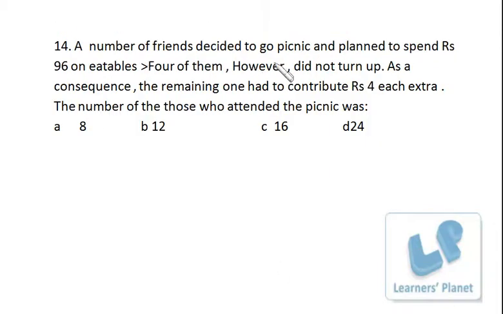A number of friends decided to go on a picnic and planned to spend rupees 96 on eatables. 4 of them, however, did not turn up. As a consequence, the remaining ones had to contribute rupees 4 each extra. The number of those who attended the picnic was... I assume initially the number of persons is X. So 96 rupees divided by X is the amount each one has to pay, right? But 4 people did not turn up, so now everybody has to pay this much amount.